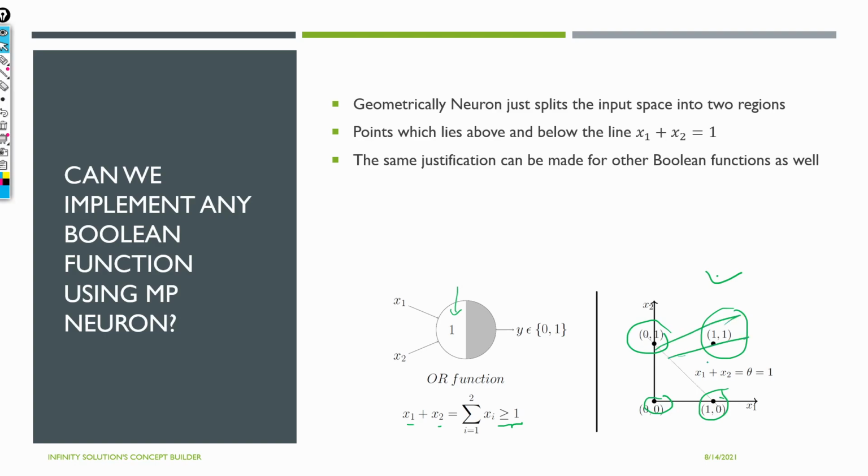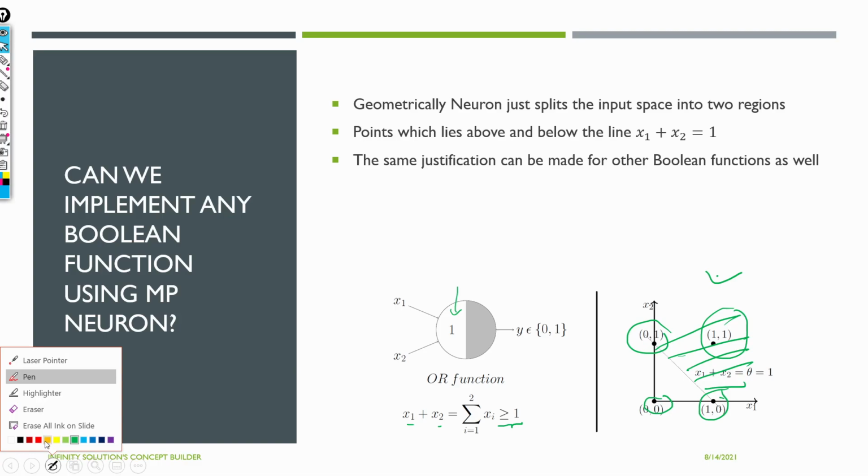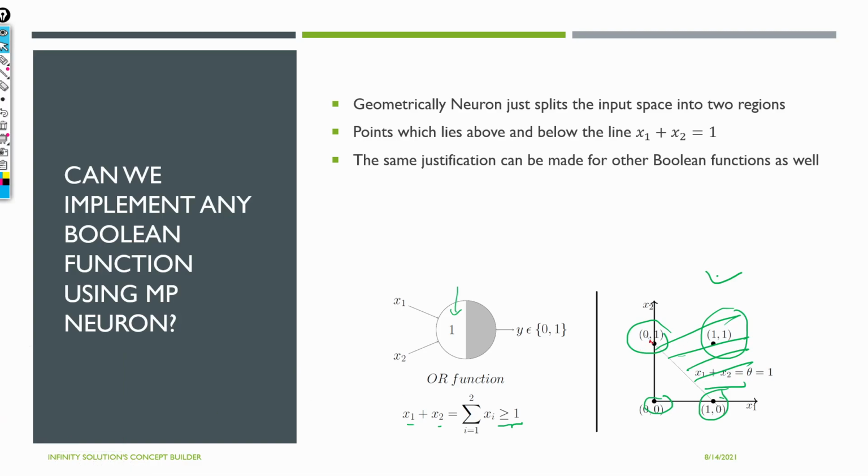So this area, that is from the line, this is the line x1, let me just have some new color. Yeah, so this is the line x1 plus x2 equals 1. So whenever we are in the green area, that is above the line x1 plus x2 equals 1, we are getting our output as 1. And whenever we are below this area, we are getting our output as 0. So what actually the MP neuron is doing is that it just splits the input space into two regions.